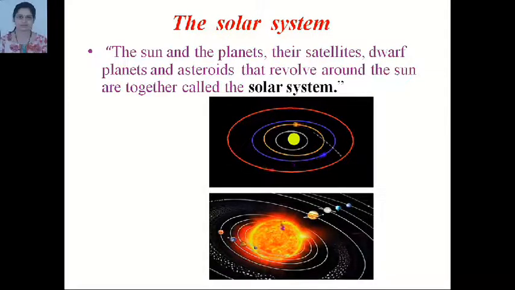Here you can see in the middle, this is a sun, and these are planets, they revolve around the sun. These are asteroids and this is dwarf planet.